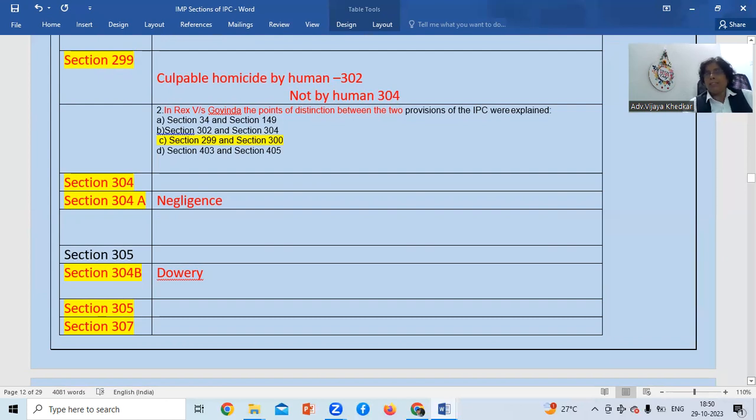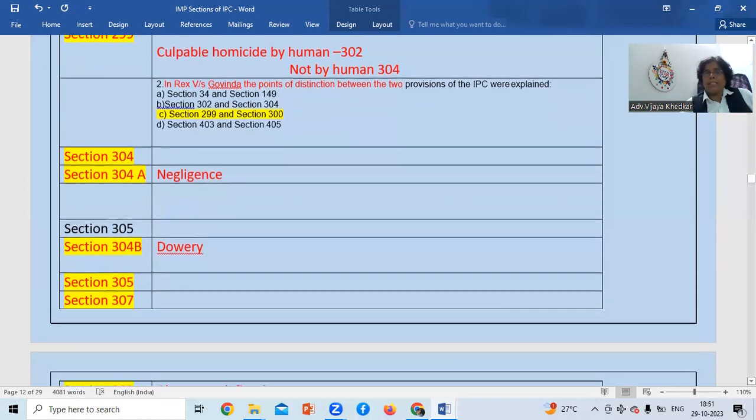He calls a snake charmer, and the snake charmer leaves a snake in his house, from which his wife dies. So whose offense is this? Who is liable in this: the snake, or the person who kept it, or the husband? The liability under this will not be section 302, it will be other than a human being. So this is under section 304. Direct human to human killing is under 302.